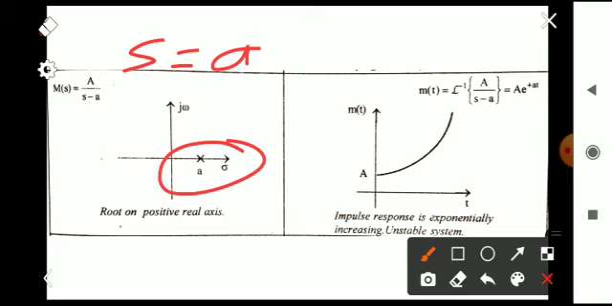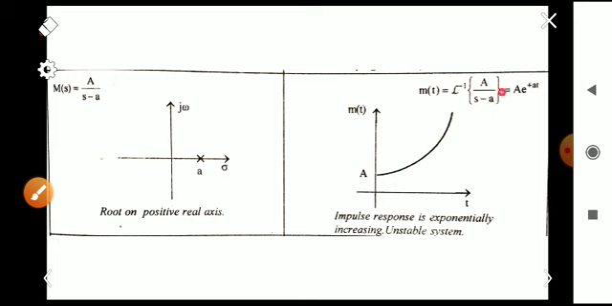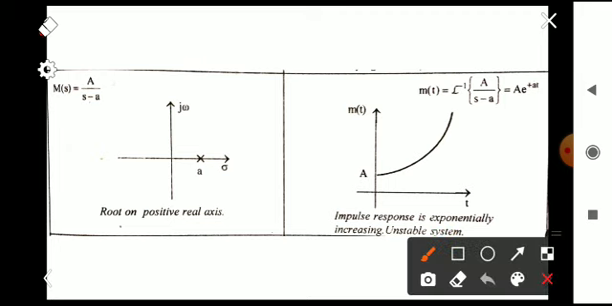If any root of the characteristic equation has a positive real part, that is, lying on the right half of the S plane, then the impulse response is unbounded, which means it will be infinite. Please see here: the Laplace inverse of a by s minus a will be a into e raised to plus at.